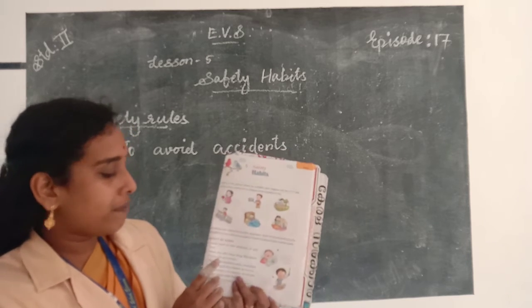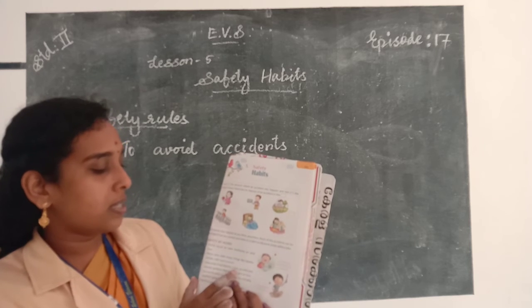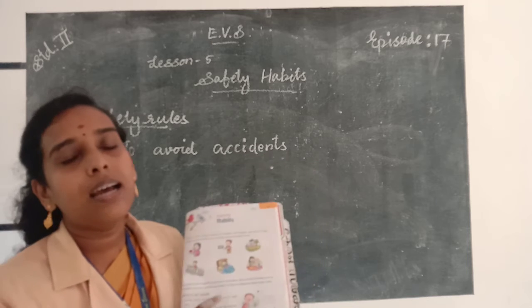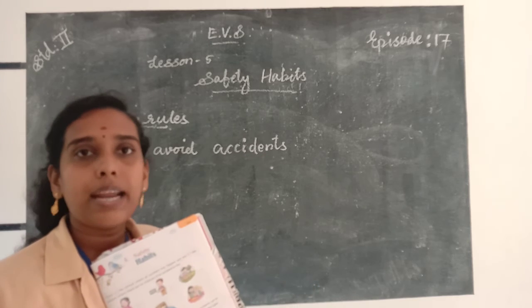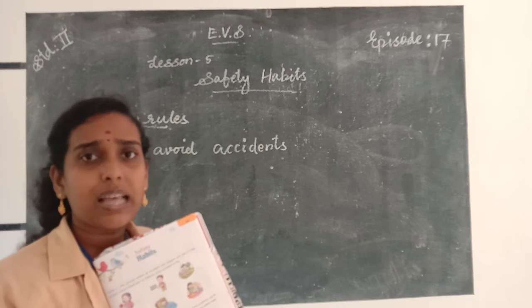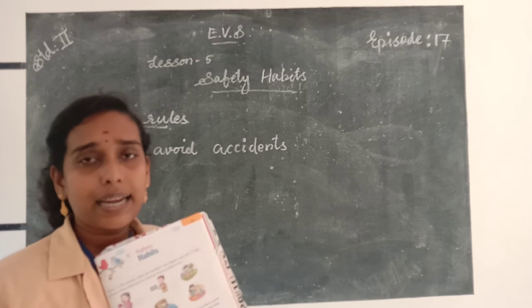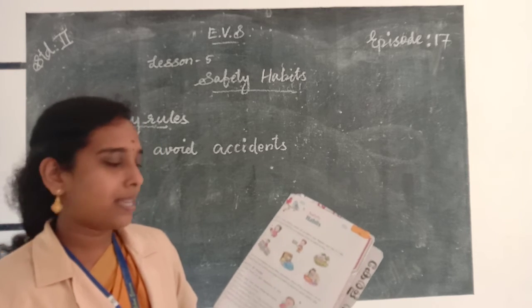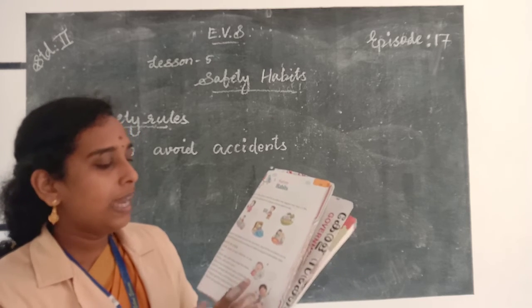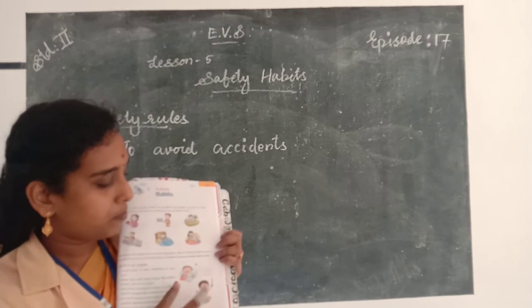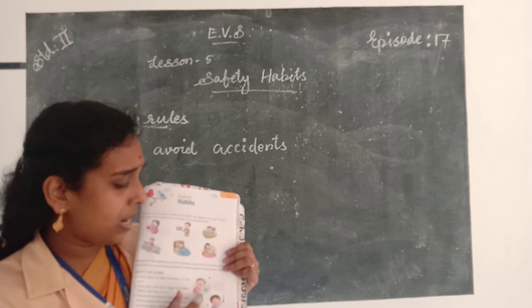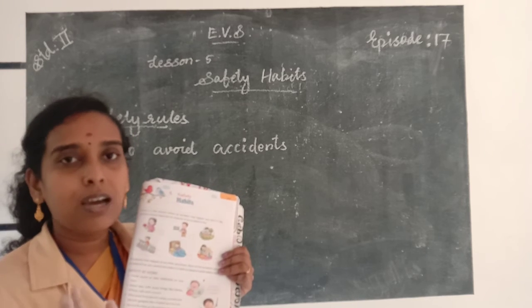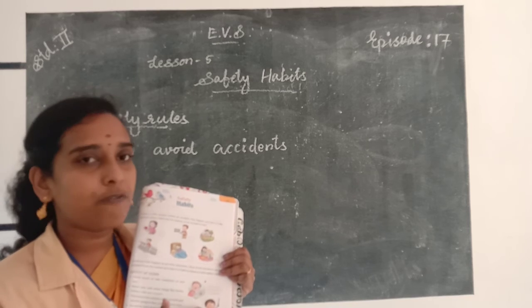And stay away from electric wires, sockets, and electric gadgets like a heater and an iron box. You should not play with iron boxes and other electric appliances. It may cause accidents. So stay away from the electric socket. Here the picture is given. If you touch the plug points, then it may cause accidents. Not a good habit. Not a safety habit.